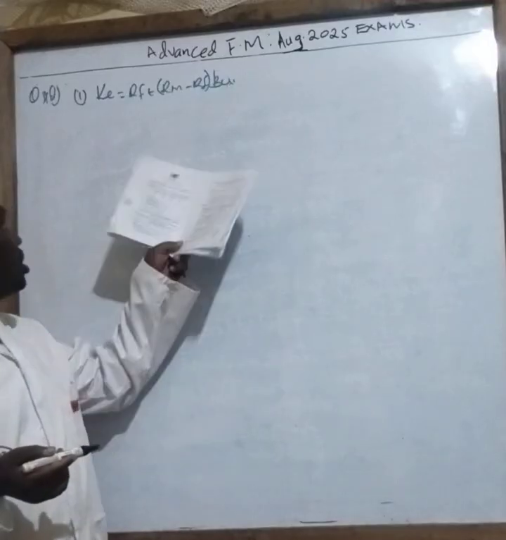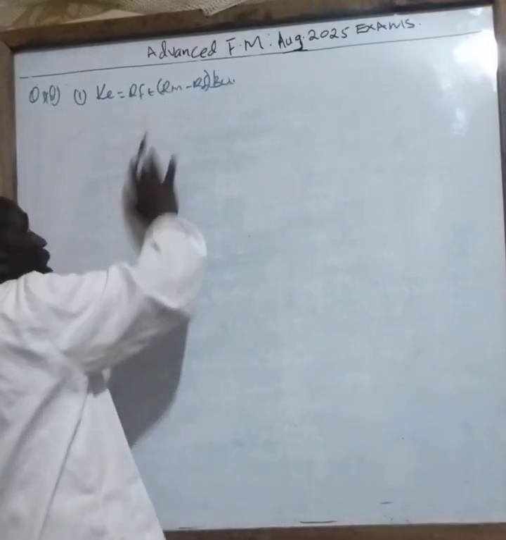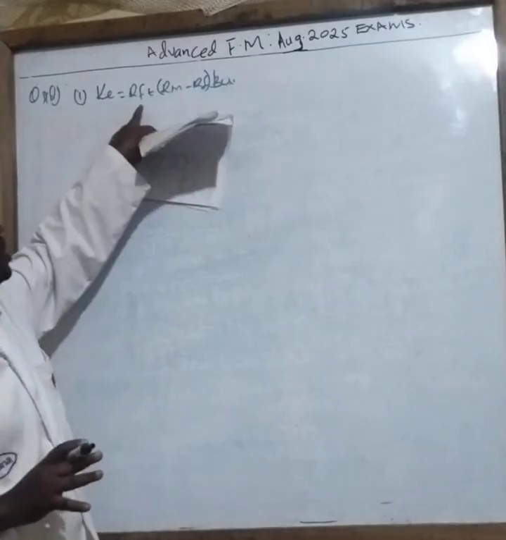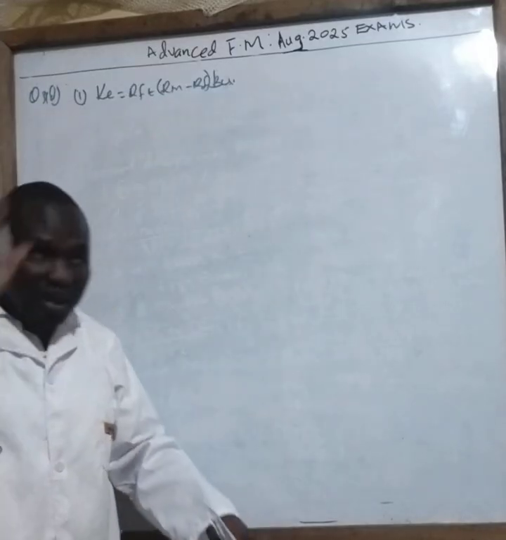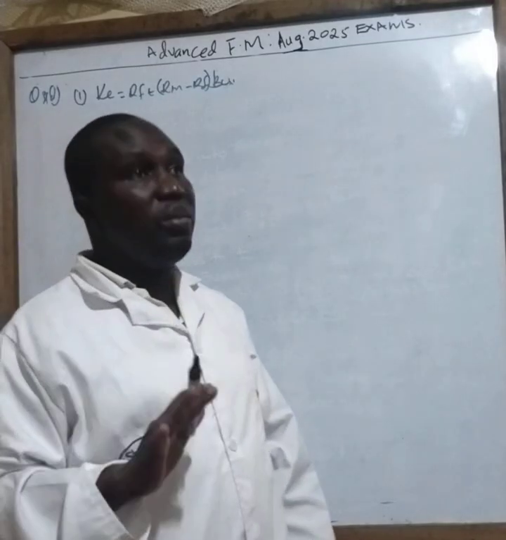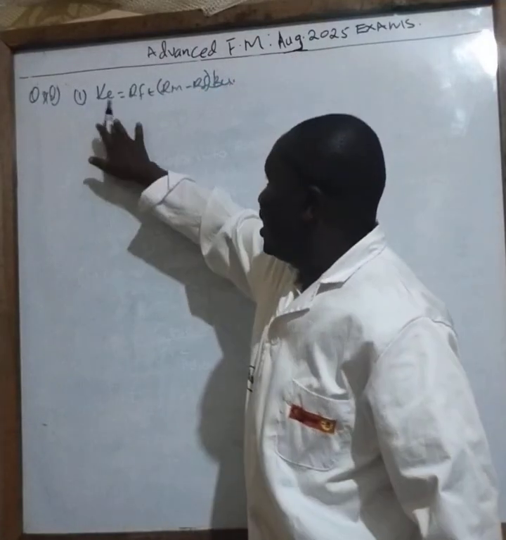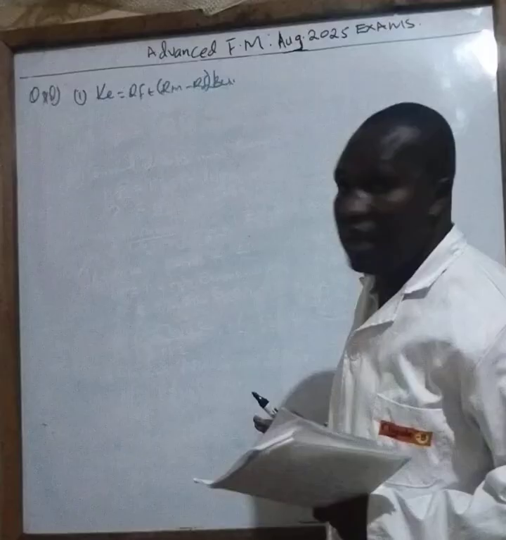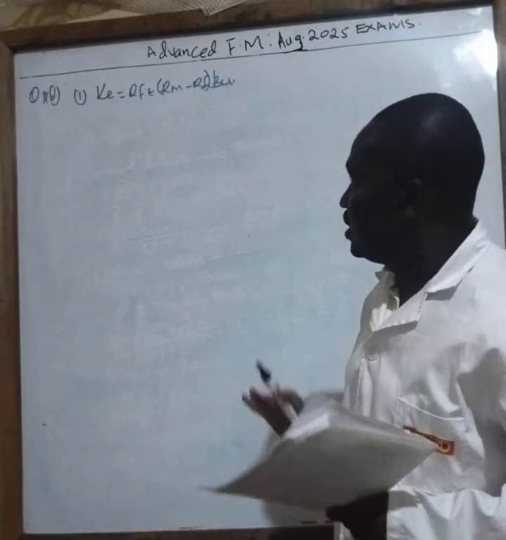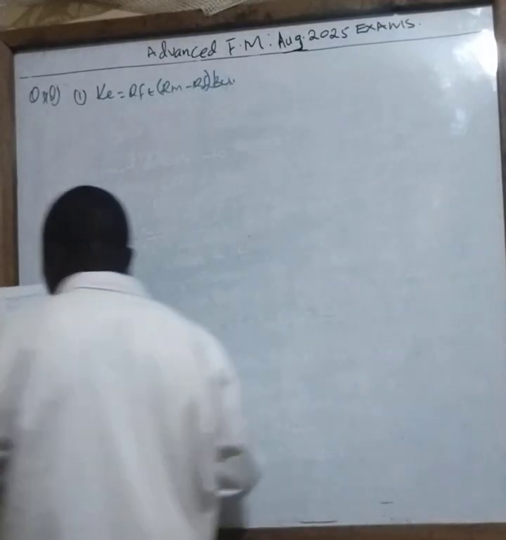Now, the reason why I'm using this CAPM formula is because I've been given the risk-free rate, I've been given returns of the market. So what comes to my mind automatically is CAPM. There is no other formula that can fit other than the CAPM formula. So once I've written that formula like that, my work will be very easy. I go now and work out what is missing.